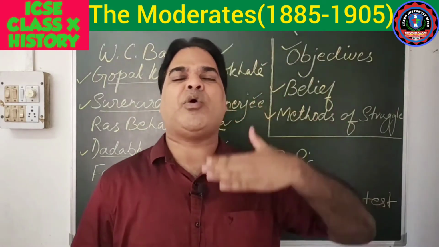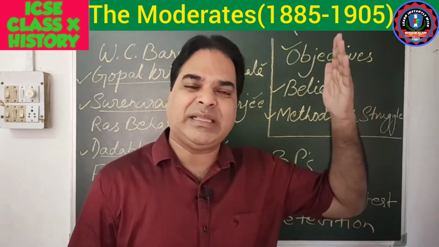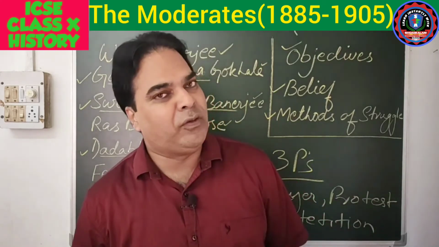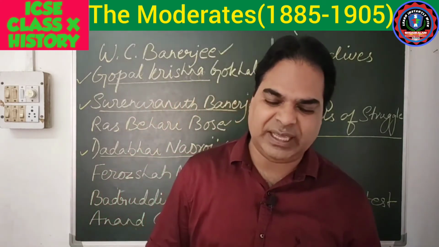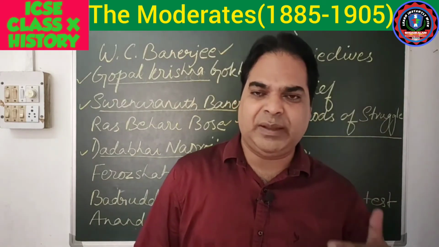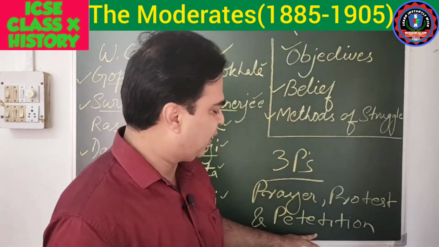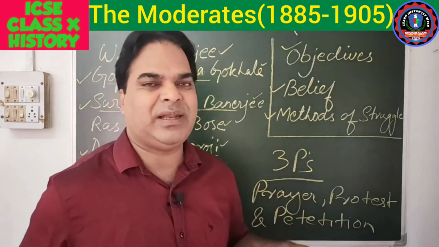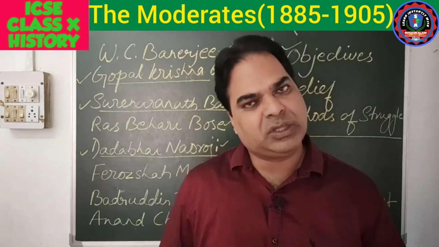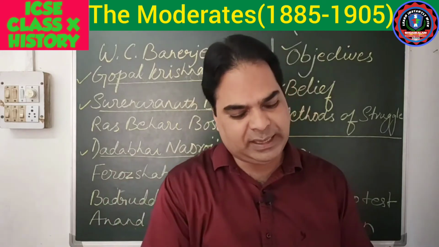So why would they support the Indian National Congress? Reasons must be given to them. They must be explained the demands of the moderates and what changes could be seen when these demands were fulfilled, my dear. So they held meetings, distributed pamphlets, wrote letters to the government, and protested also. Petitions were also sent to the British government. Prayers were done, requests were made, and letters of request were sent to the British government to consider the demands of the moderates. This way they decided to work for the Indian National Congress.